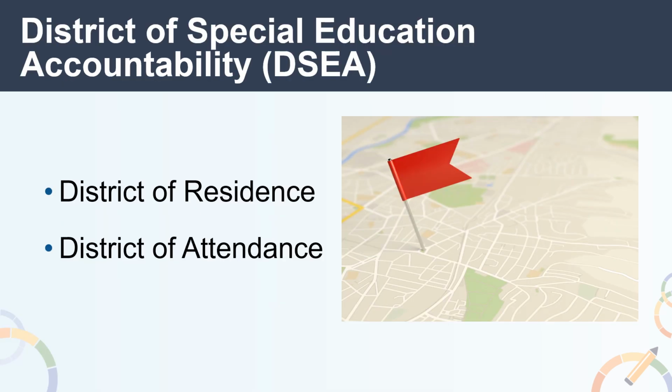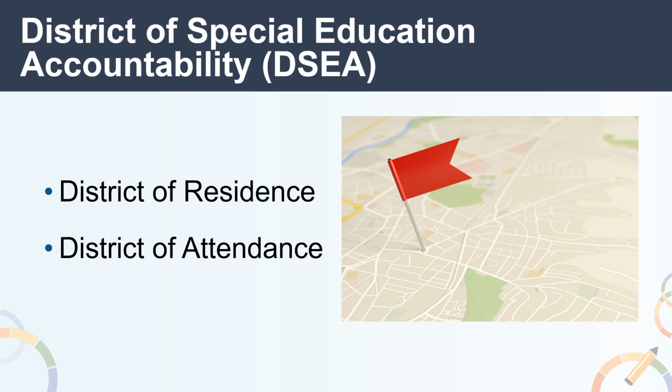And finally, the District of Special Education Accountability, or DSEA. The DSEA rule is applied to all available state indicators for students with disabilities who receive special education services at another district or county office of education. These students are sent back to the District of Residence, or DSEA, and are included in the DSEA's dashboard.